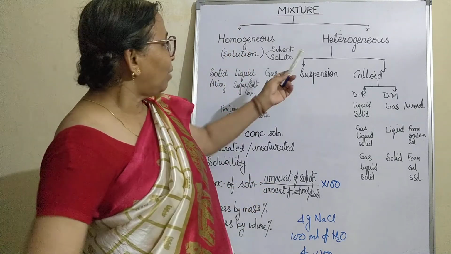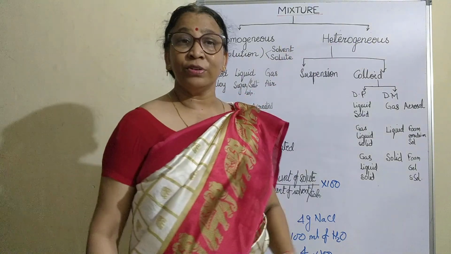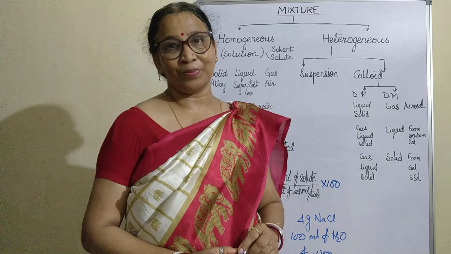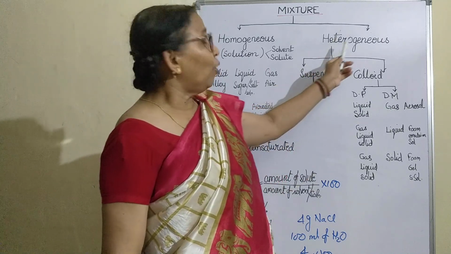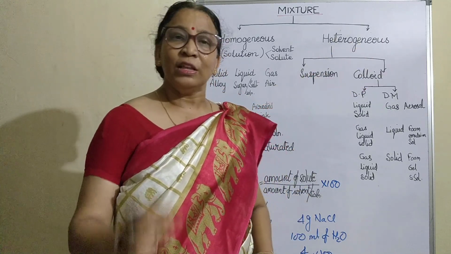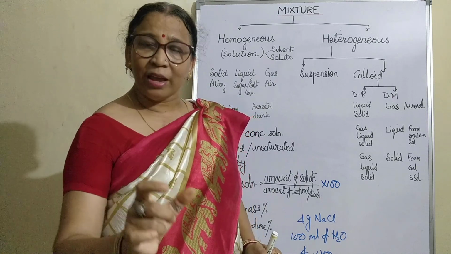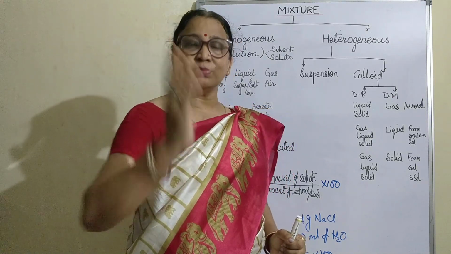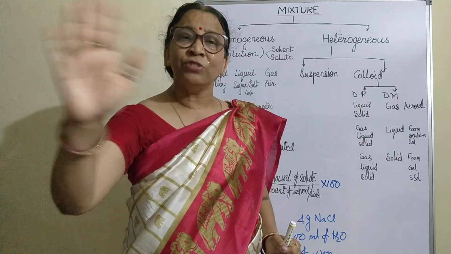Now coming to the other type of mixture, which is called heterogeneous mixtures. They are called heterogeneous because the components in this type of mixture have visible boundaries. They are not uniformly spread.